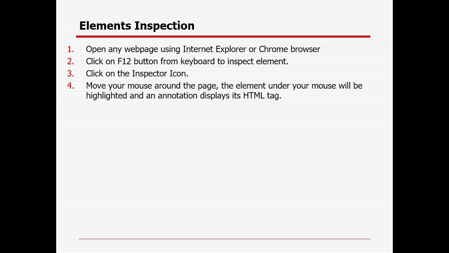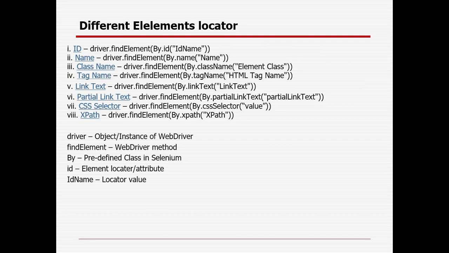So in Selenium, there are different element locators, 8 element locators available: ID, name, class name, tag name, link text, partial link text, CSS and XPath. Okay. So in case you are having anything like ID, name, class name, link or partial link text, then you can interact easily. But sometimes it can happen that these properties are not available in the element. Then you can create your own XPath or CSS selector, or you can go with the predefined XPath or CSS. I will let you know one by one.